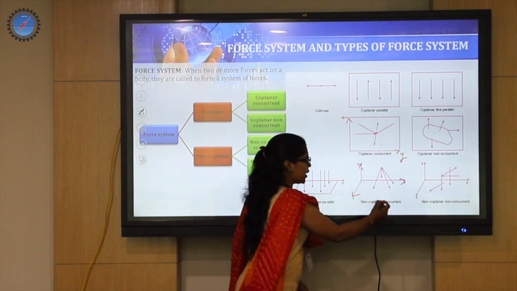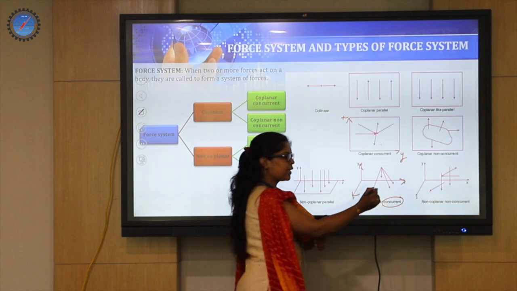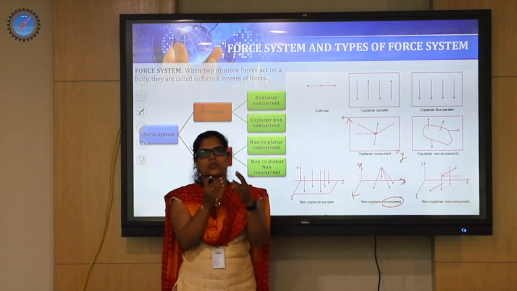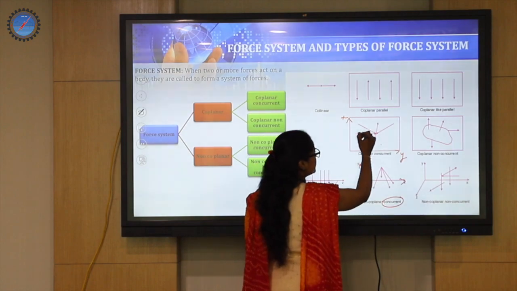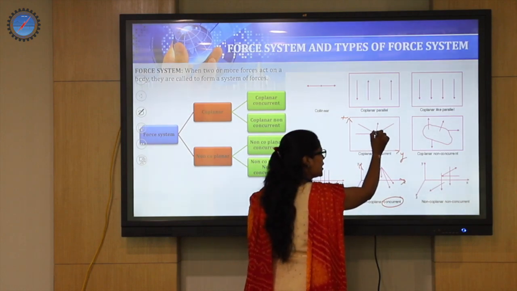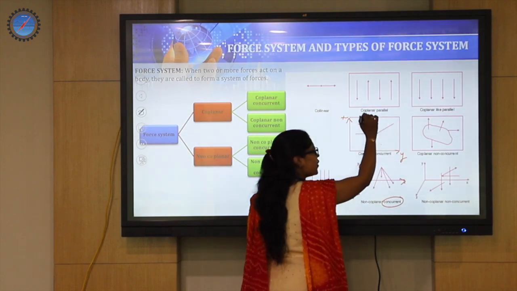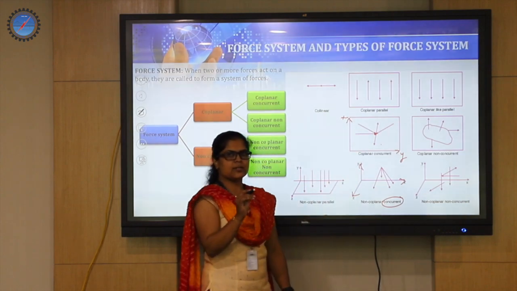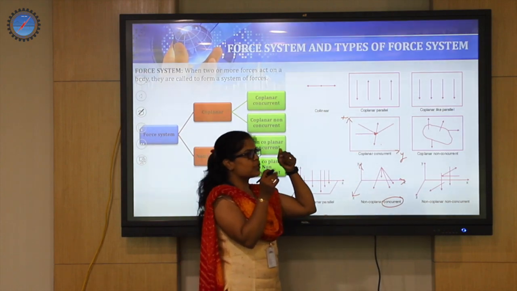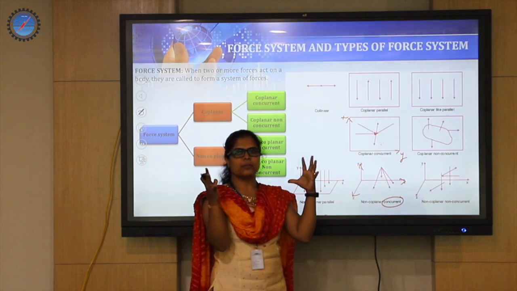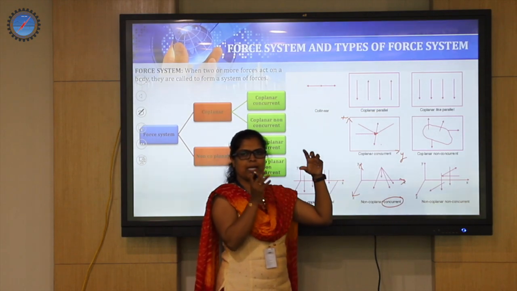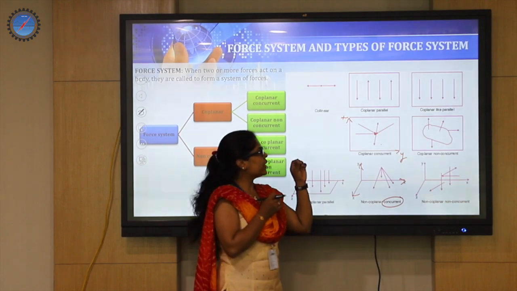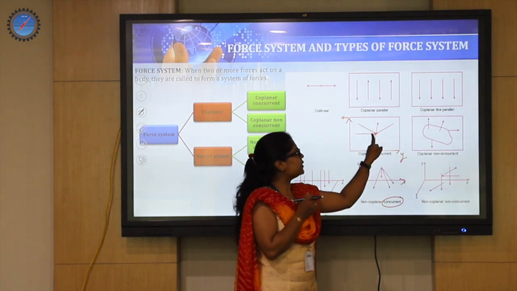So what is the meaning of concurrency? The word concurrency denotes that all the forces have some common meeting point. You can look over here. Either this arrow may move towards one point or they are moving away from that point. It doesn't matter whether the force is moving towards the point or away from the point. But since they have a common meeting point, either moving towards or away, we say that they are concurrent at a point.